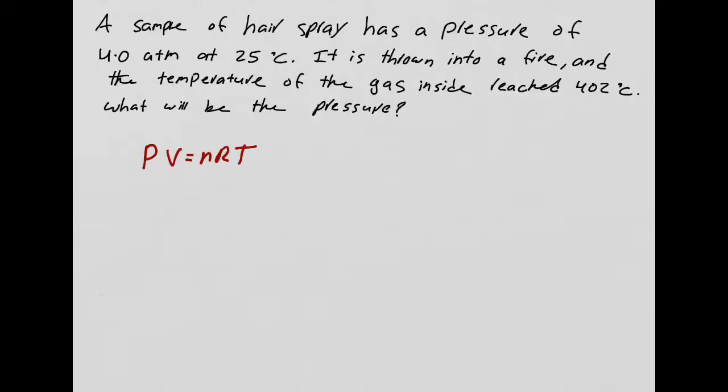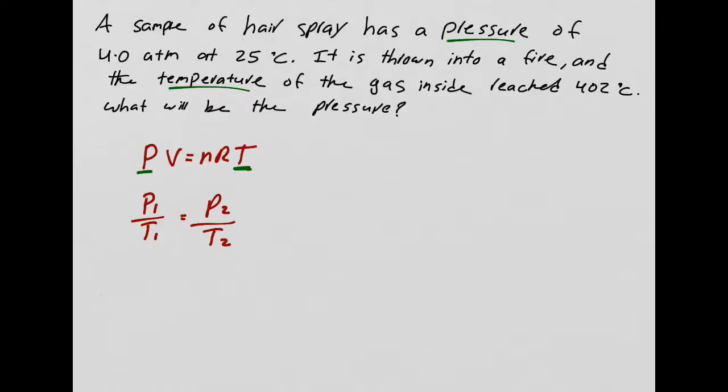Tell me the answer, even though I can't hear you guys. This is a changing problem. Exactly. What is changing? Pressure is changing, and what else? And temperature is changing, right? So the pressure and the temperature are changing. The temperature went from 25 to 402, and I ask you what happens to the pressure. I need to move them all to one side. If I do that, then I get P1 over T1 equals P2 over T2.